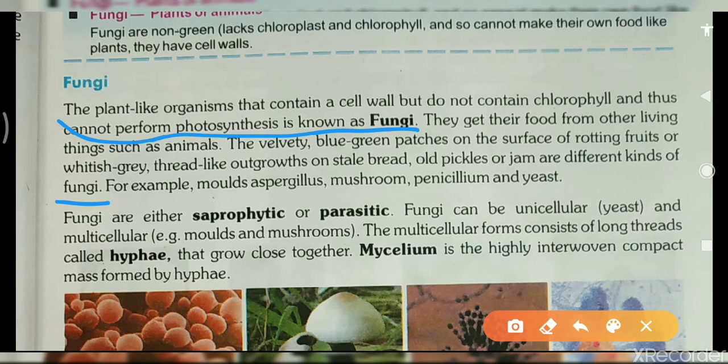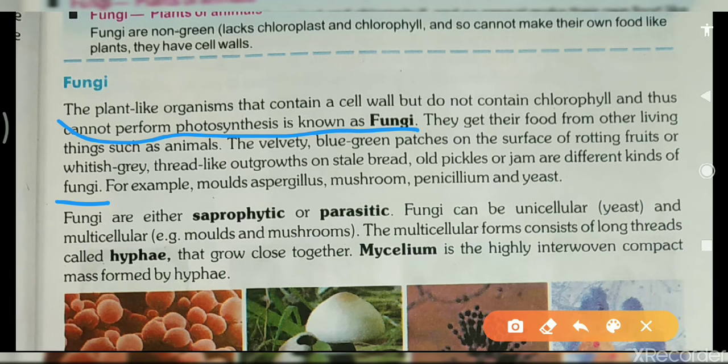Some are velvety, some are blue-green patches, some are whitish-grey, and some are thread-like outgrowth which can develop on stale bread, meaning rotten bread. Old pickles or jams can also grow fungi. These are all different kinds of fungi.